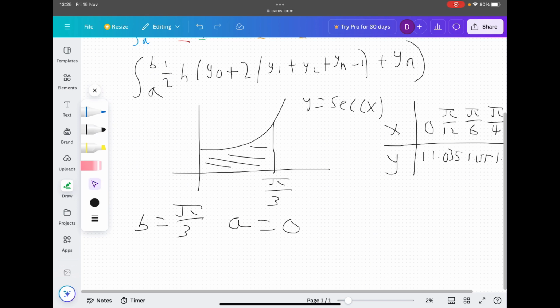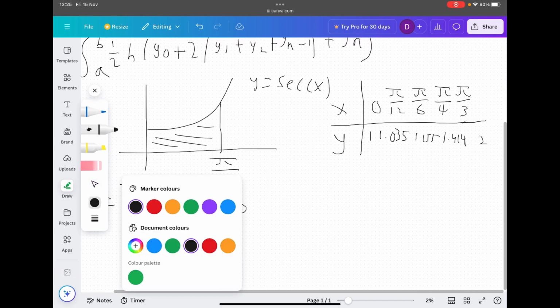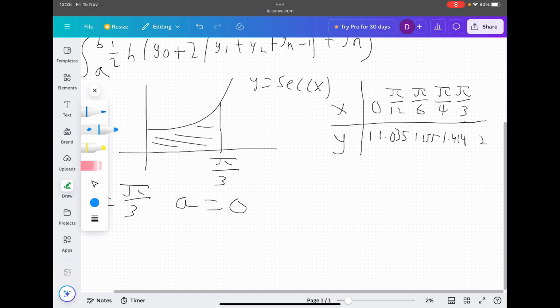So how many strips are we using here? Hopefully you can tell that we are using 4 strips. So we've got from 0 to pi over 12, and then pi over 12 to pi over 6, pi over 6 to pi over 4, and then pi over 4 to pi over 3.